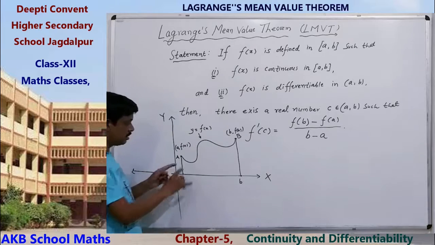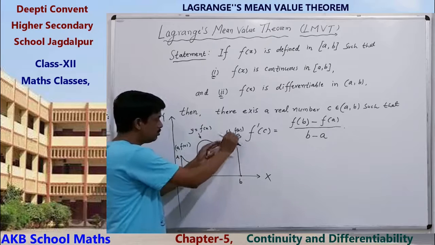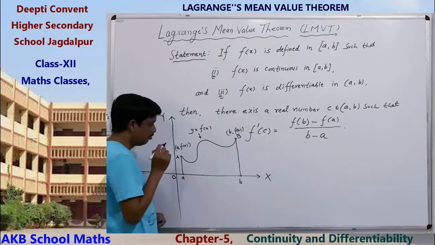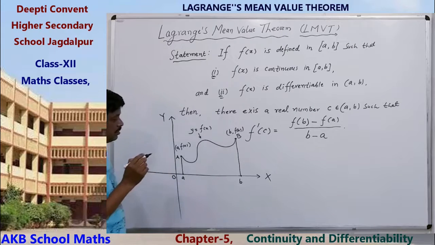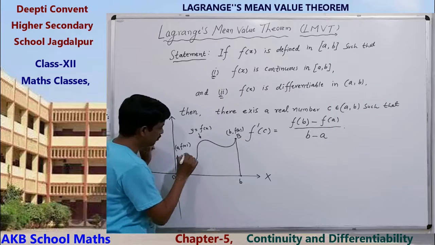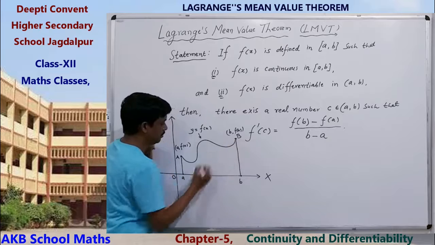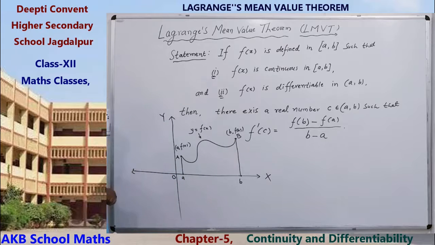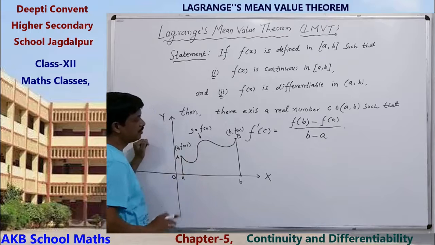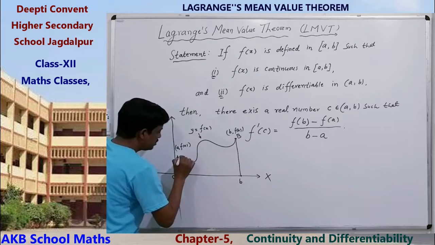Now, since the curve is continuous, we can draw tangents at each point of this curve. So, whenever we draw the graph of the function from A to B, here will be a tangent.